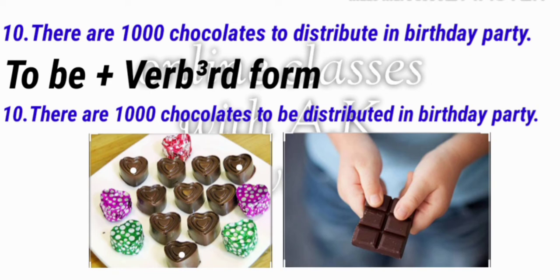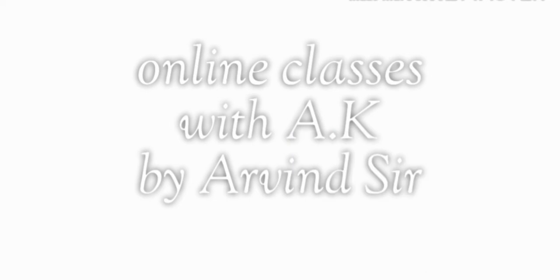Here in passive voice, after to we will use be, then after that we will use verb third form. Just see the active voice sentence, there are 1000 chocolates. After that, to, you have to use be in passive voice. Then in the active voice there is written distribute, where the first form is used, so afterward in the passive voice you have to use verb third form, that will come distributed.